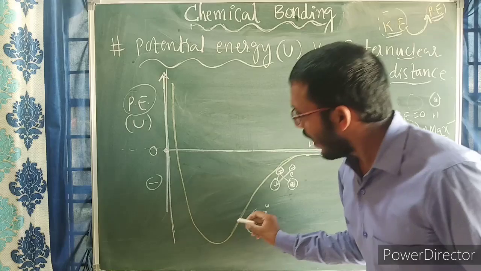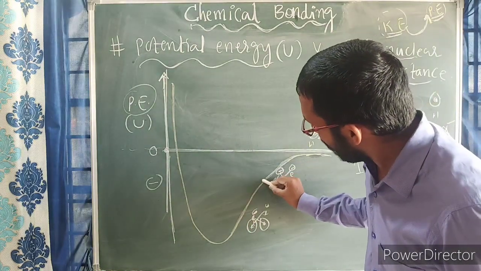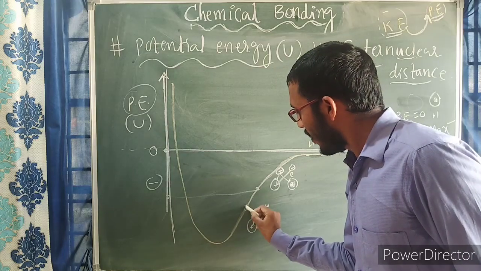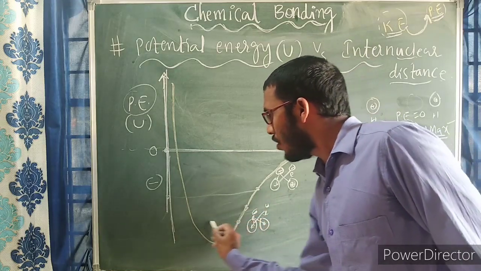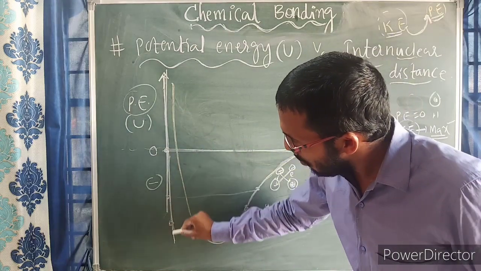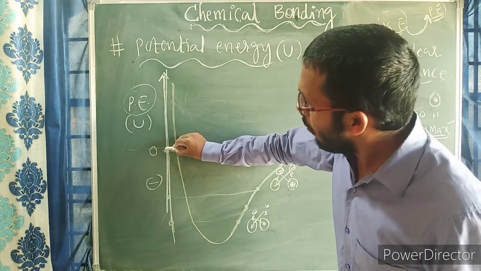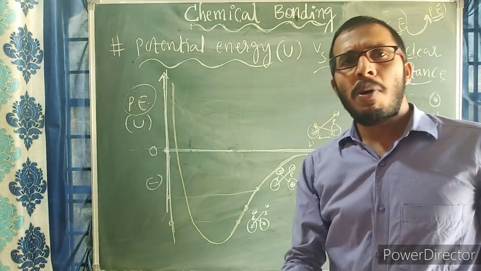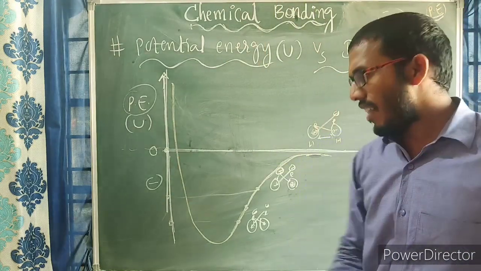What does it mean? Potential energy values on the y-axis, you need to see their projections like this. If it is coming downward, again downward, see this projection here. So its potential energy values gradually decrease. If you are moving up, potential energy values increase. If you are moving downward, potential energy values gradually decrease.